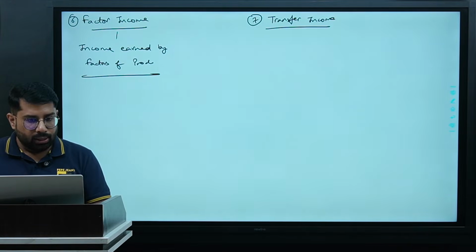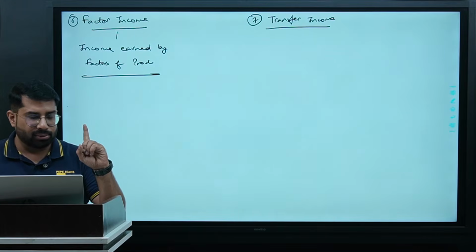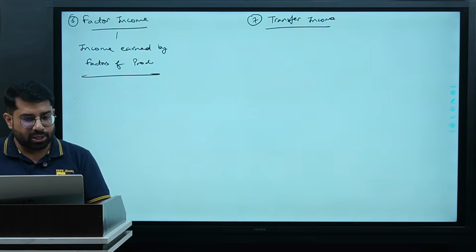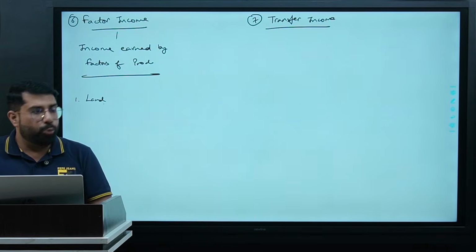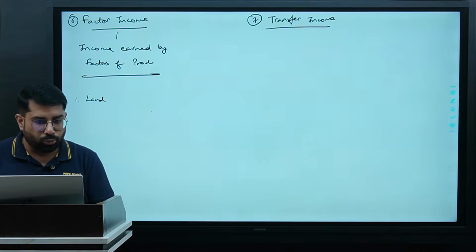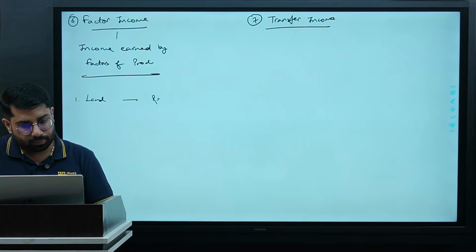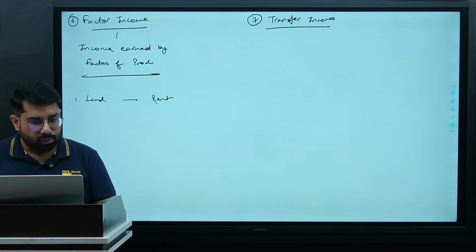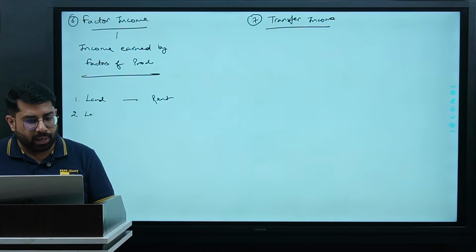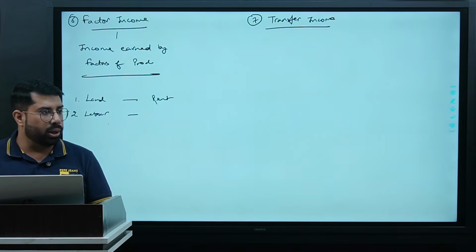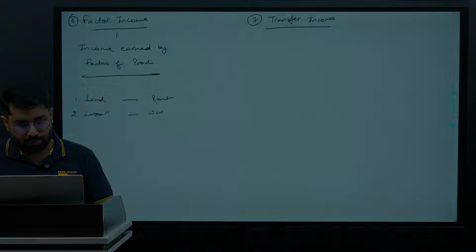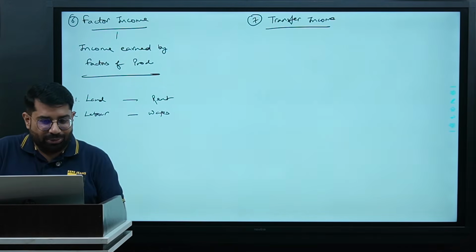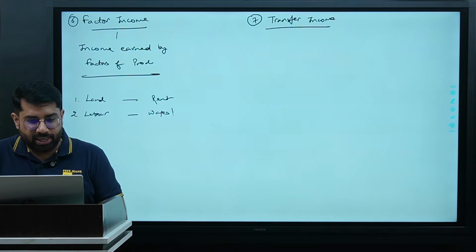Correct? I'll tell you one more factor here. It is a new thing for you, maybe. One more factor. First is land. When you render service of land, what do you earn? Rent. That is the first type of factor income. When you render the service of labor, what do you earn? Wages. Okay, so that was labor, right? So the income for labor is wages, or you can say it as compensation of employees.